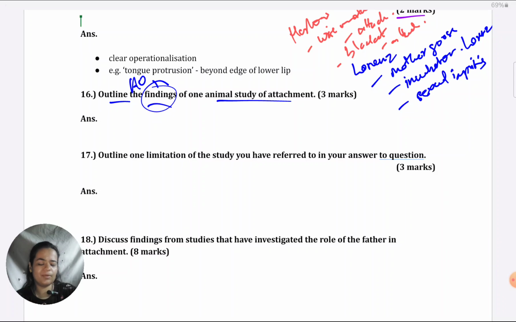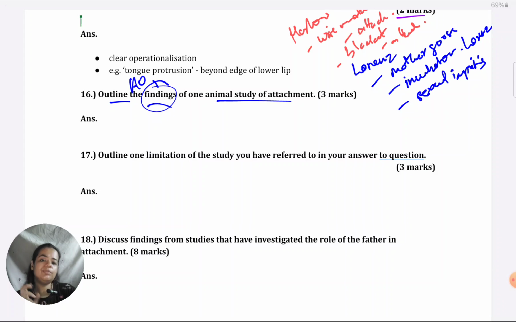There were 4 groups of monkeys. So you could also talk about the mixed groups which were there. For example, you could say that those who were reared by the wire mother but had an opportunity to feed on the cloth mother, they always went to the cloth mother whenever they needed comfort. They preferred to be with the cloth mother. Whereas those who were reared by the cloth mother preferred to go to the cloth mother only, even if they were being fed by the wire mother. So those findings could be there.